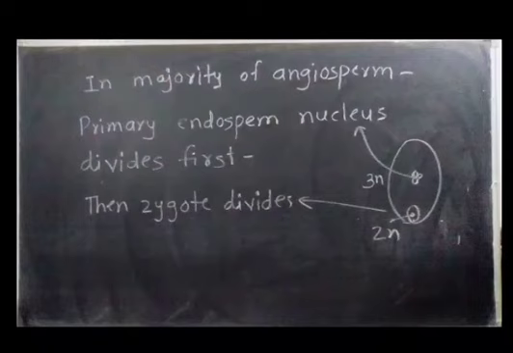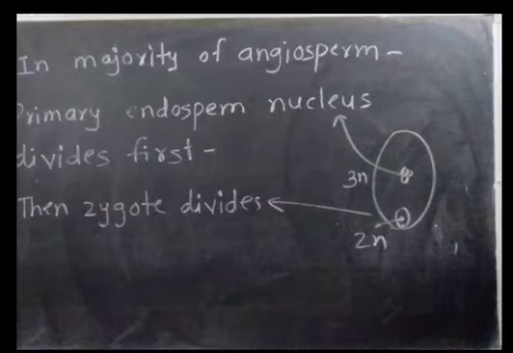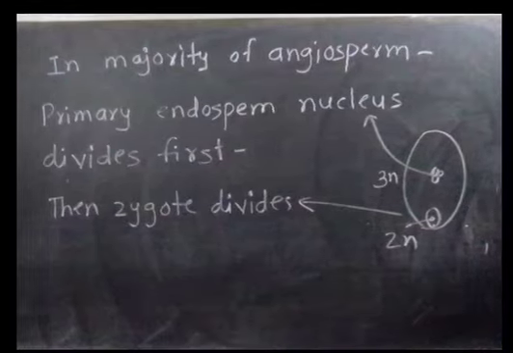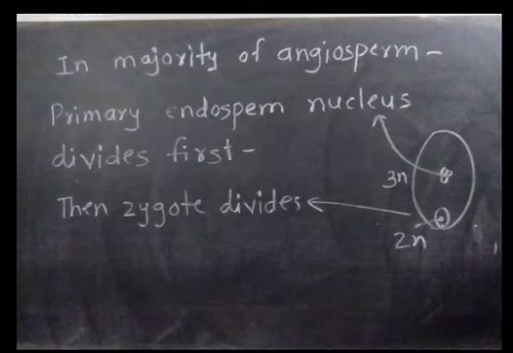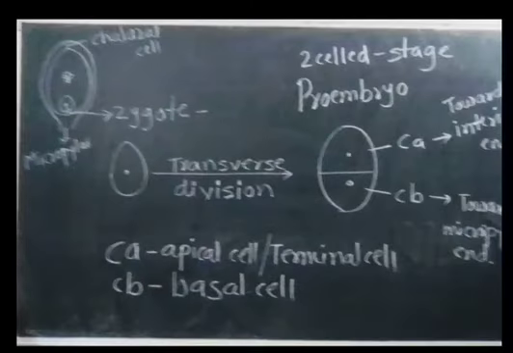Then there is one interesting thing: in the majority of the angiosperms, the primary endosperm nucleus divides first and then the zygote divides. This is a very interesting thing. The triploid nucleus, which is formed by the union of 2 polar nuclei with 1 male gamete, is produced, and that structure we now call the primary endosperm nucleus. This primary endosperm nucleus divides first, and then the zygote undergoes a transverse division.